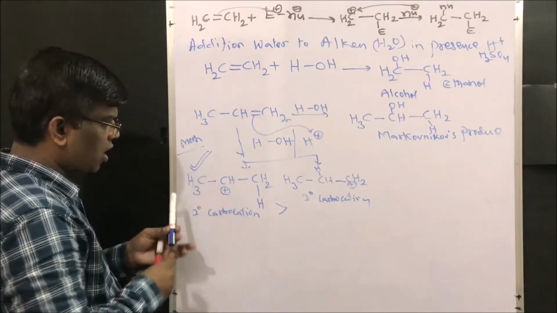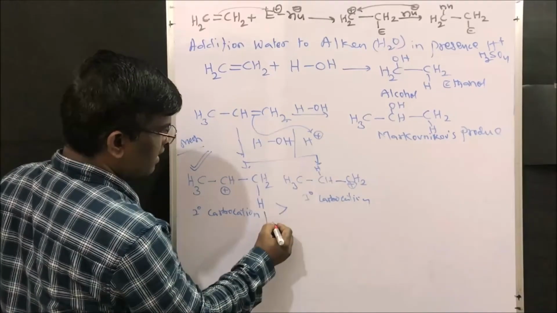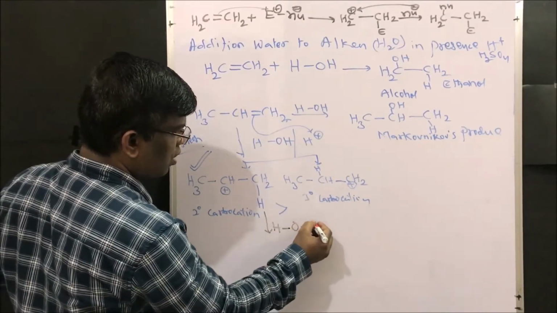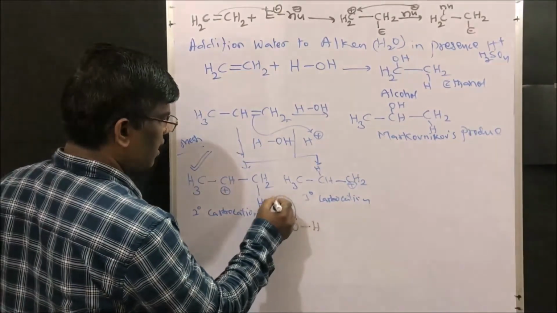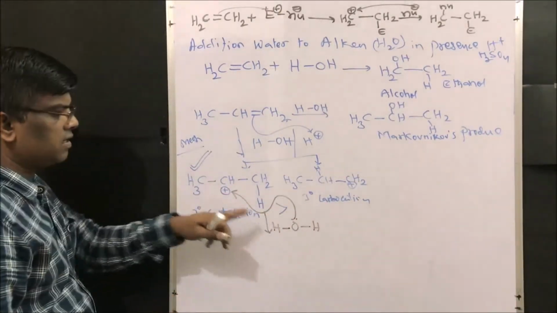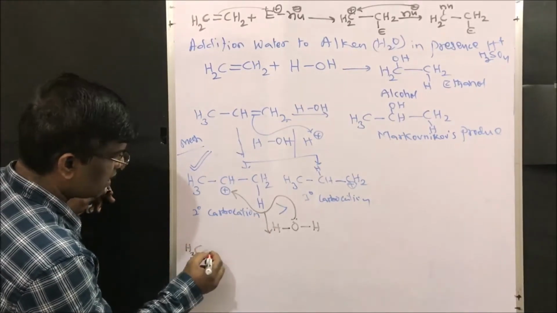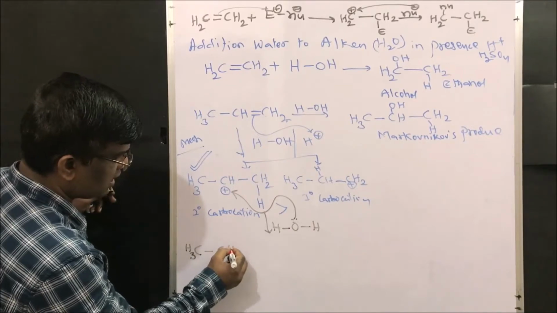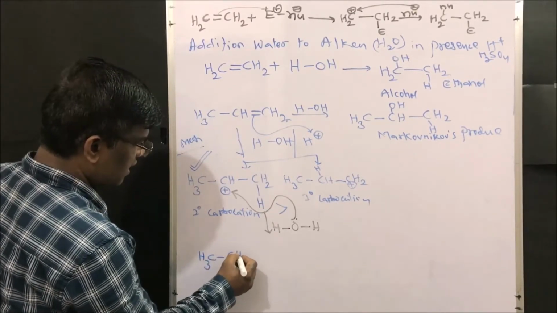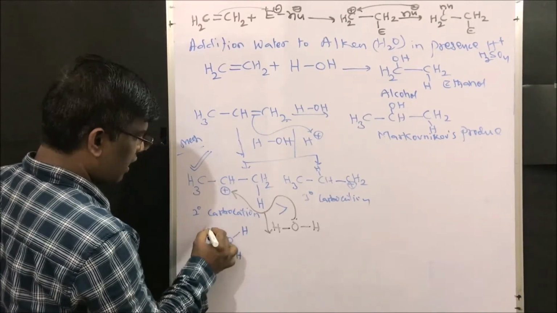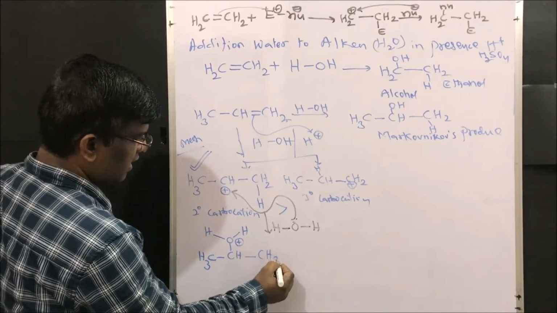So this formed carbocation, what happens? Yes, it takes up H and OH. I can write in any way. So this takes up this water molecule to give CH3 CH, O with hydrogen, water will be added like this, and CH3, right?